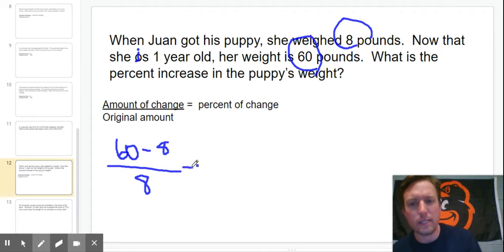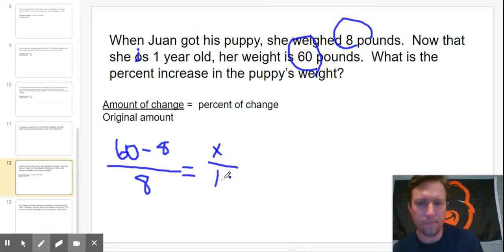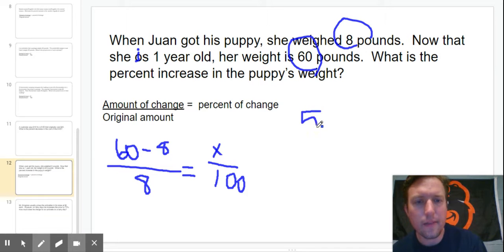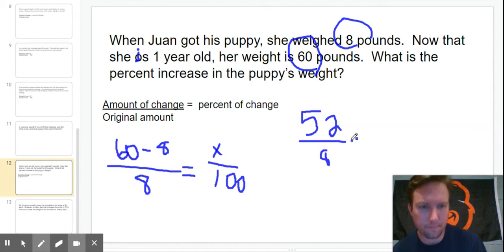And that's going to equal, since it is a percent out of 100, x over 100. Now we're going to do a little math. 60 minus 8 would give you 52. 52 divided by 8 equals x over 100.